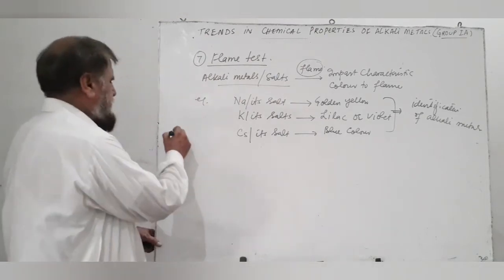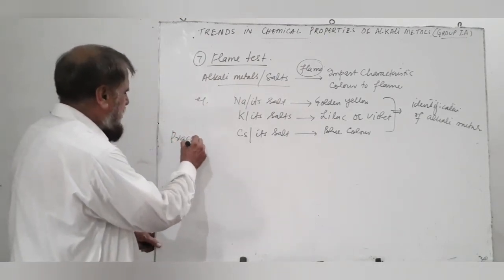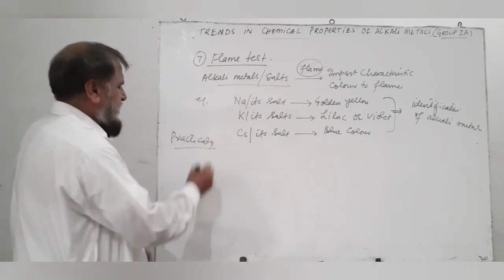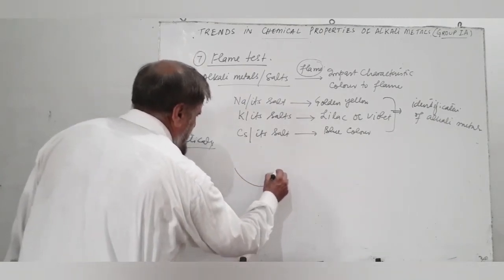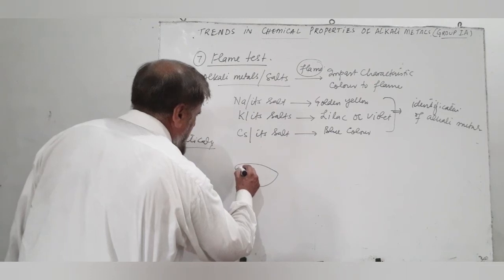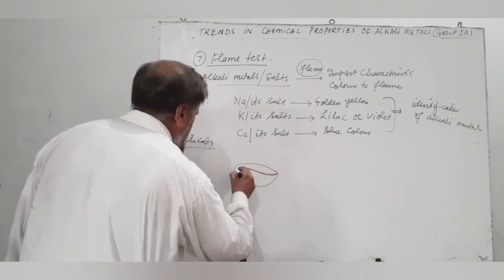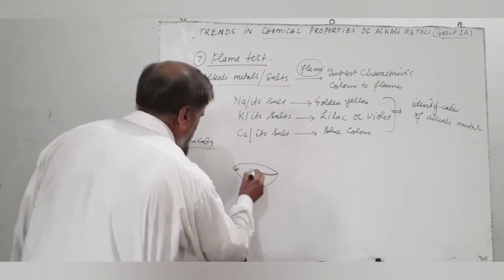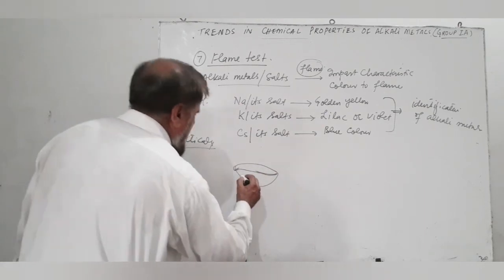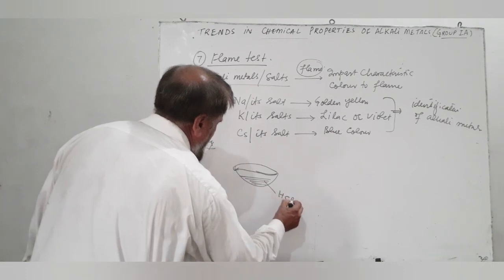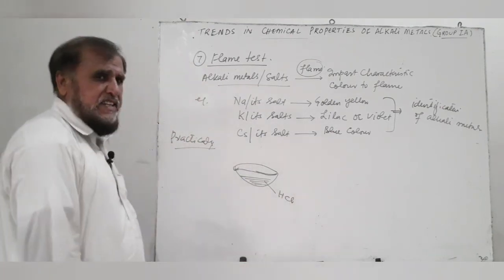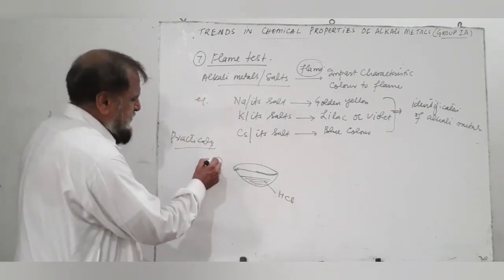Now practically we perform this test in such a way that first of all we take a china dish. We take a little concentrated HCl and a platinum wire.